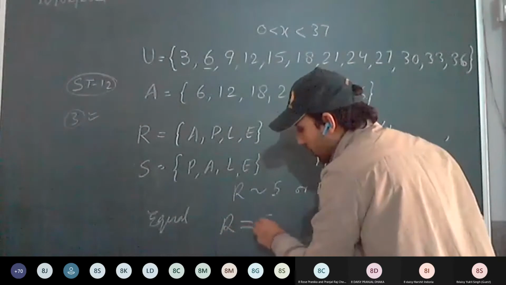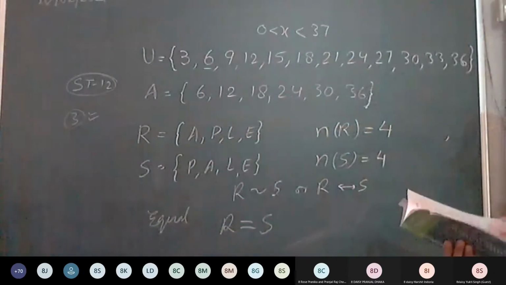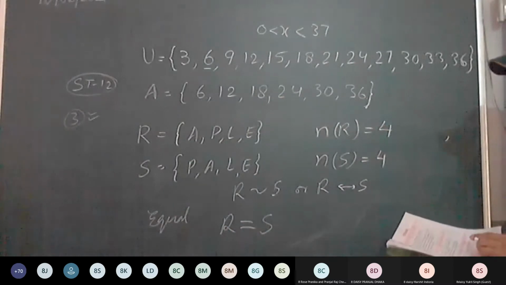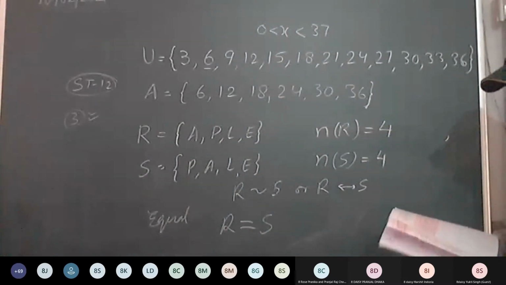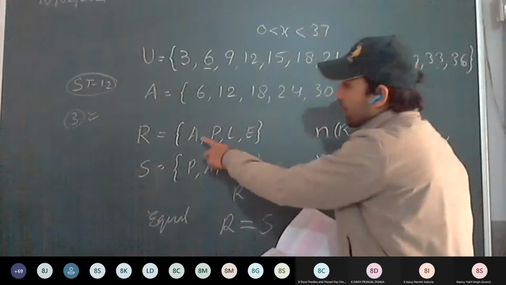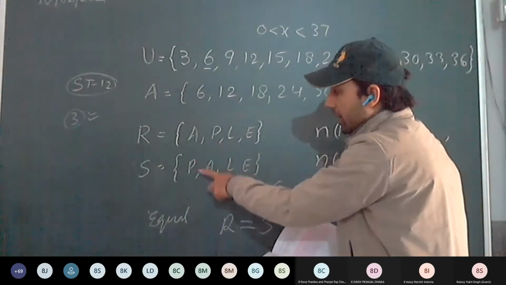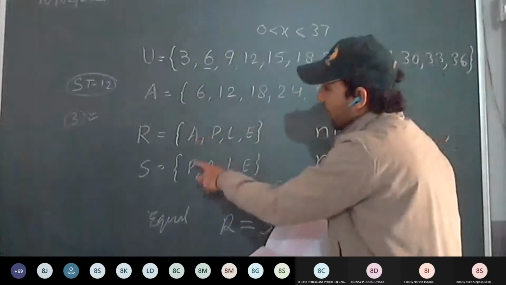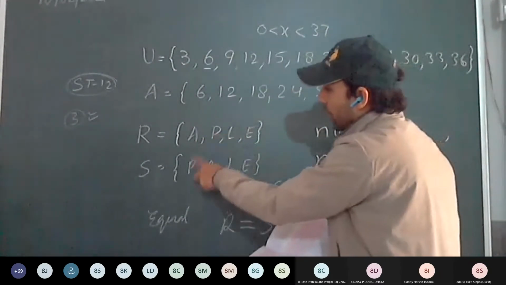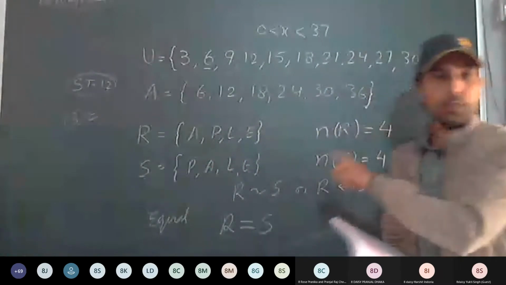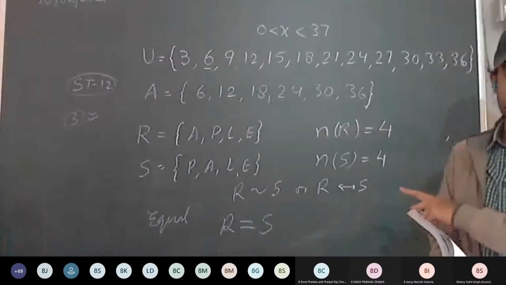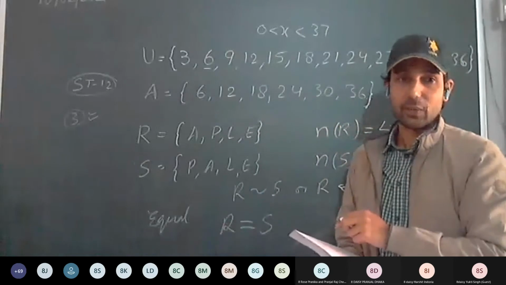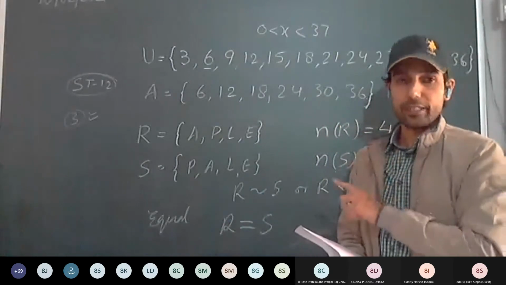R is equal to S set. This is how we denote it. So here as well we can see the number of elements in R is equal to the number of elements in S. They are equivalent sets. As well, the elements are the same. Therefore, they are equal sets as well. So, all the equal sets are equivalent sets. Yes or no?